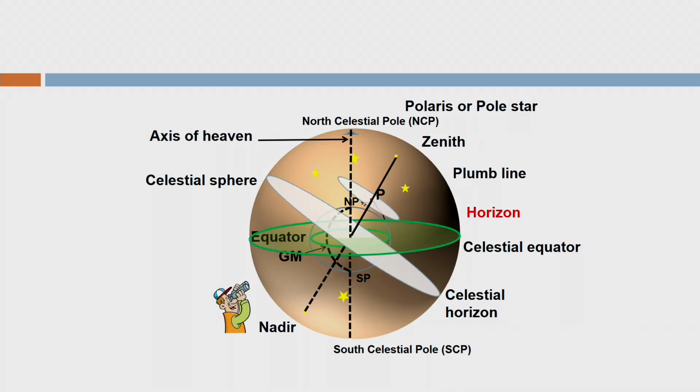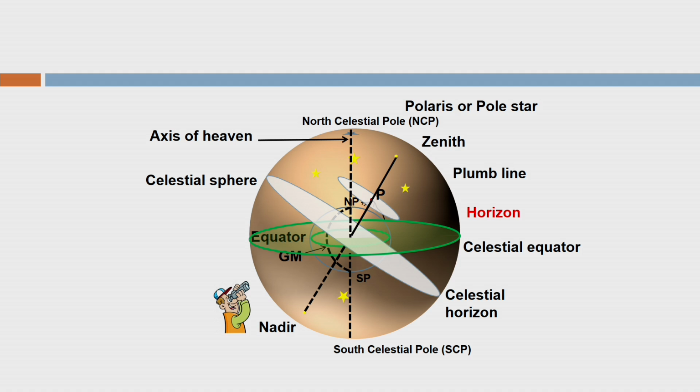Okay. In similar fashion, if I extend the equator of the earth, it intersects with the celestial sphere and creates a circular plane, and that plane is called the celestial equatorial plane. The circle where the celestial equatorial plane intersects with the celestial sphere is called the celestial equator.